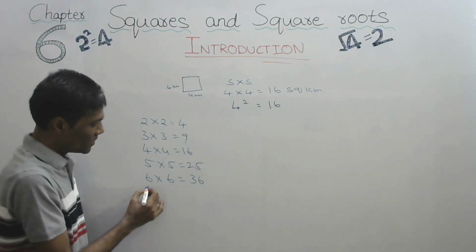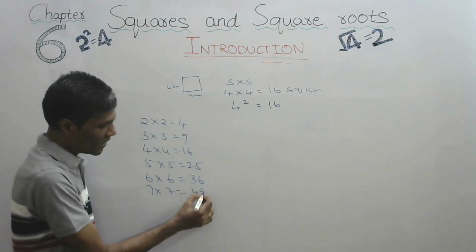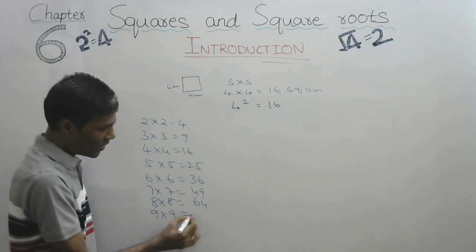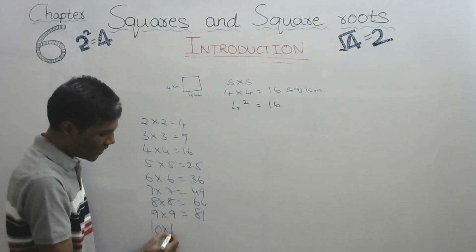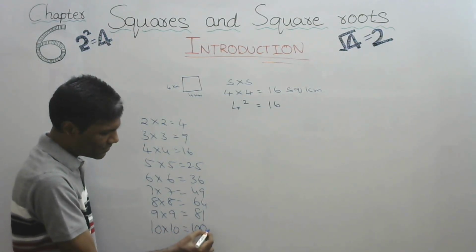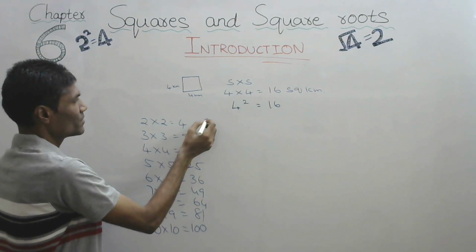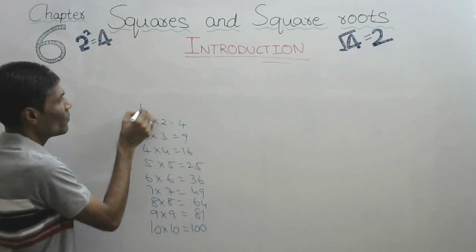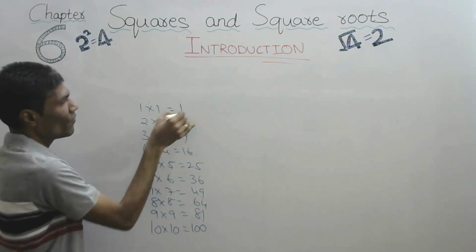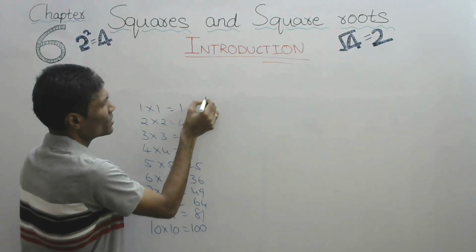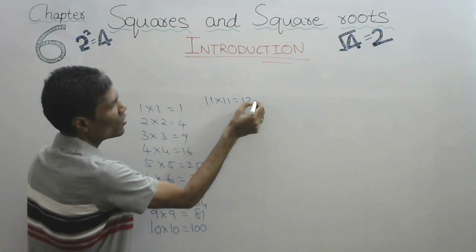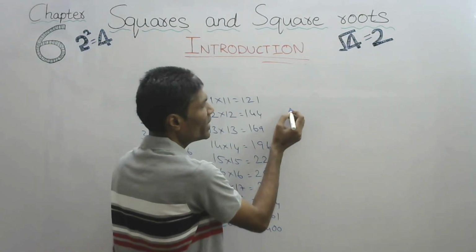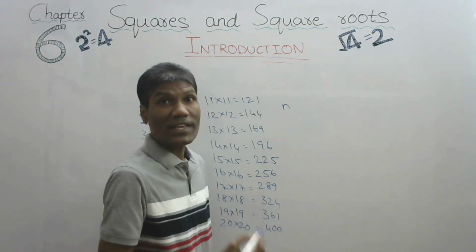If we proceed, 7 into 7, 49, 8 8s are 64, 9 into 9, 81, 10 into 10, 100, and so this is 1 into 1, the starting number 1. Now let us continue this. 11 11s are 121.